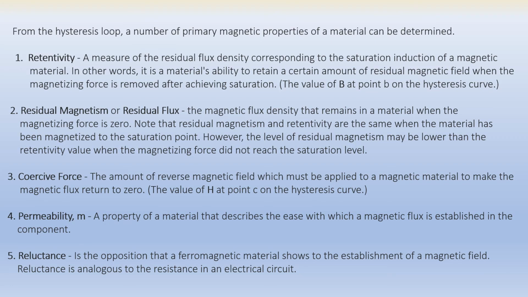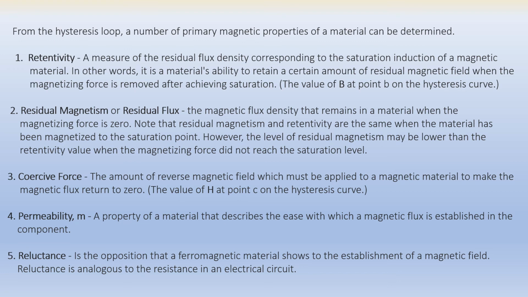The following properties can be determined using a hysteresis loop: retentivity, residual magnetism or residual flux, coercive force, permeability, and reluctance. Retentivity is the measure of residual flux density corresponding to the saturation induction of a magnetic material. It means the material's ability to retain a certain amount of residual magnetic field when the magnetic force is removed after saturation.